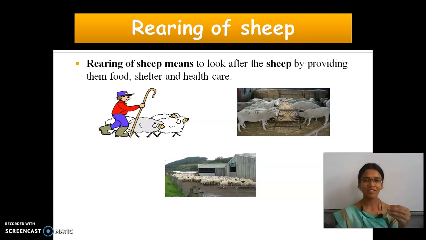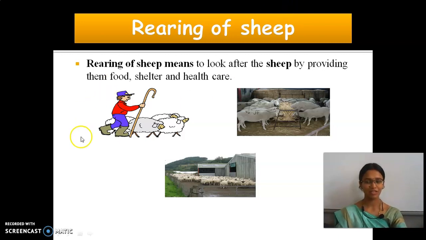Here we are going to see the rearing of sheep, which is to look after the sheep by providing food, shelter and proper care.